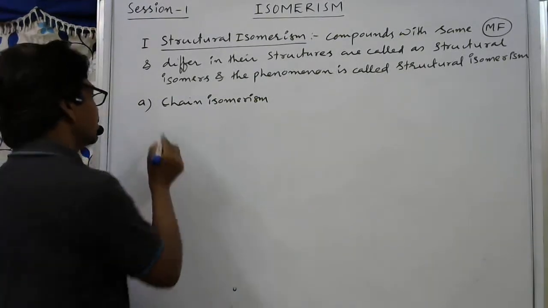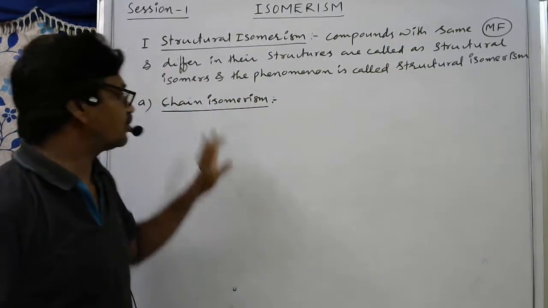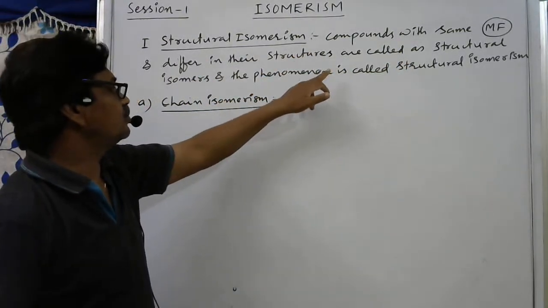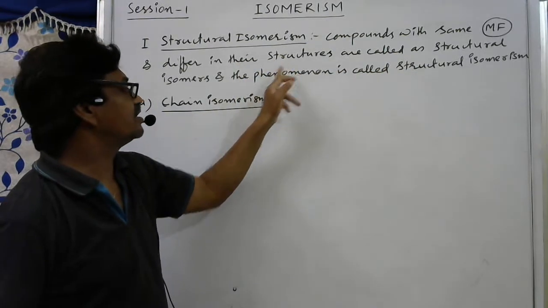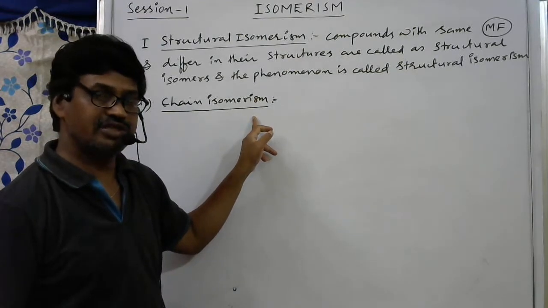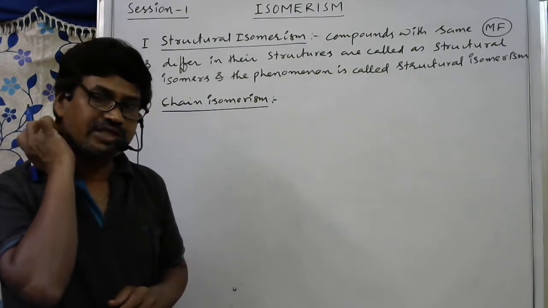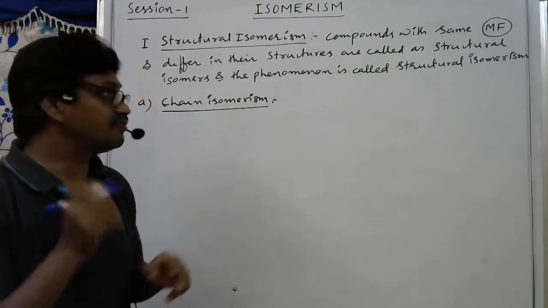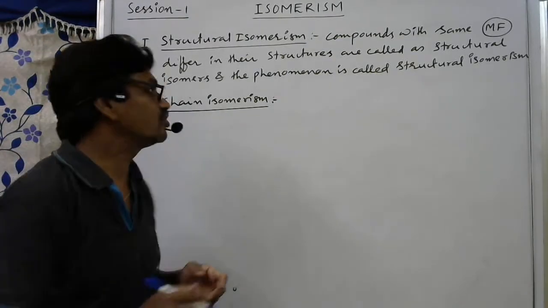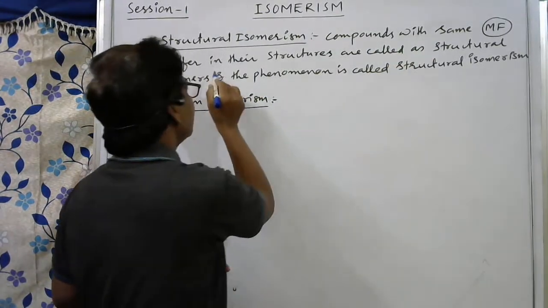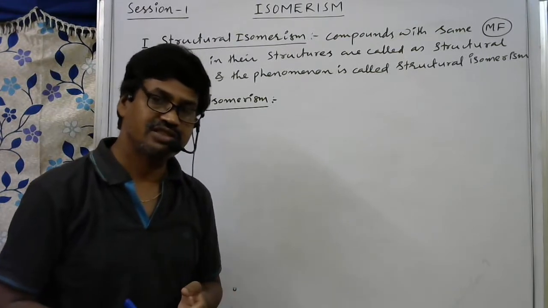Okay, here, chain isomerism. What is the definition of chain isomerism? Compounds with the same molecular formula that differ in their chains, meaning root words. You know what a root word is? Meth, eth, prop, but, pent. All these are root words. There is a difference in root words. Chain length is nothing but the root word. So compounds with the same molecular formula that differ in their chain lengths are called chain isomers, and the phenomenon is called chain isomerism.